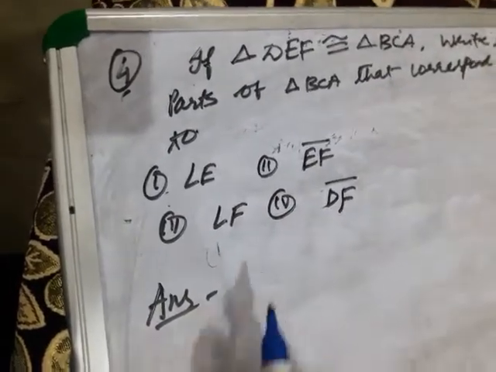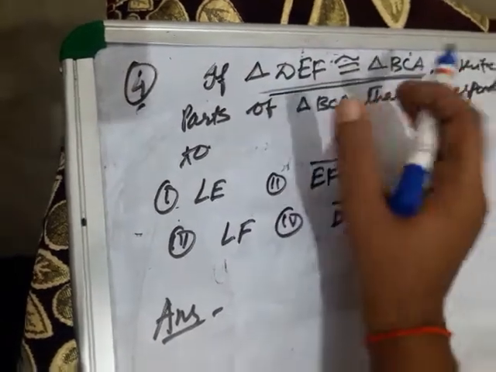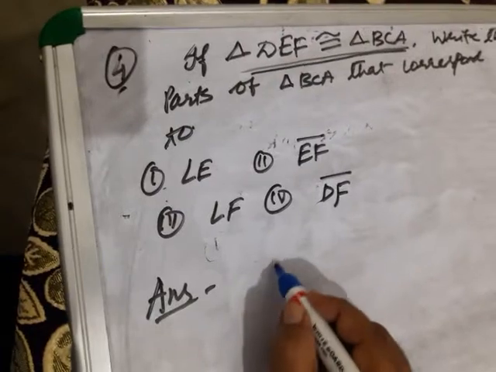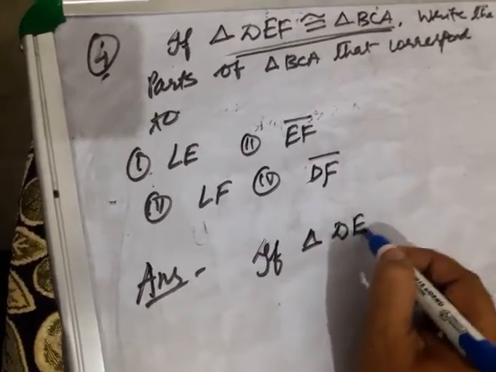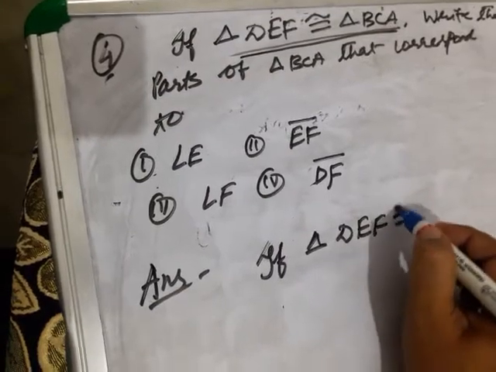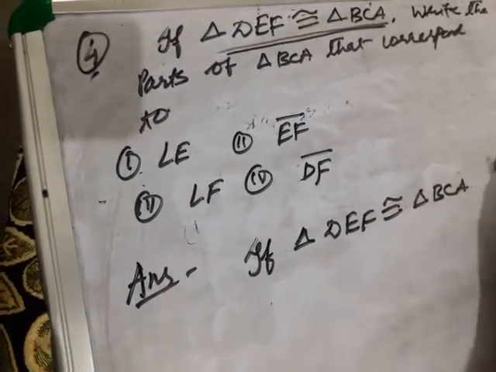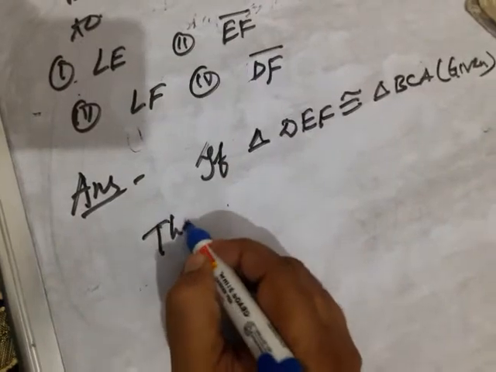See here, children, compare both the triangles here. They are in congruence position. Here you write, if triangle DEF is congruent to triangle BCA. Clear? That is given.